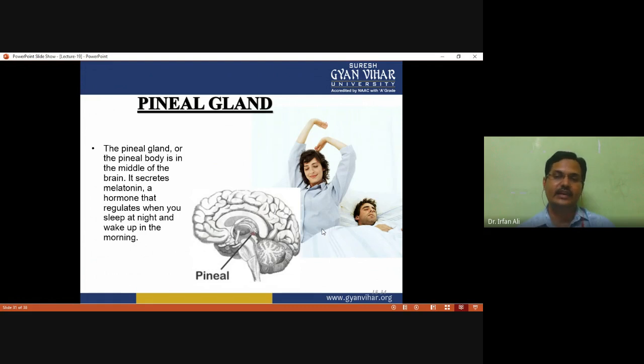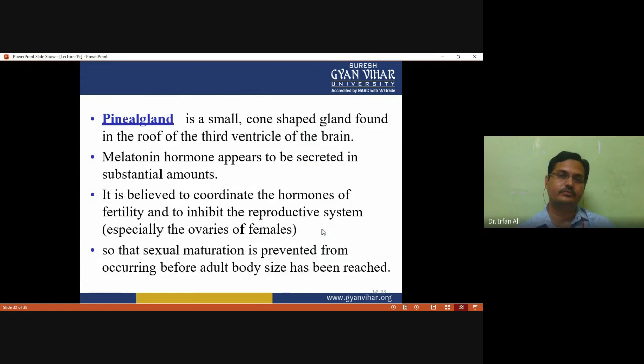And the pineal gland, or pineal body, is in the middle of the brain. It secretes melatonin, a hormone that regulates when you sleep at night and wake up in the morning. The pineal gland is a small, cone-shaped gland found in the roof of the third ventricle of the brain. Melatonin appears to be secreted in substantial amounts, and it is believed to coordinate the hormones of fertility and inhibit the reproductive system, especially the ovaries of females, so that sexual maturation is prevented from occurring before adult body size has been reached.